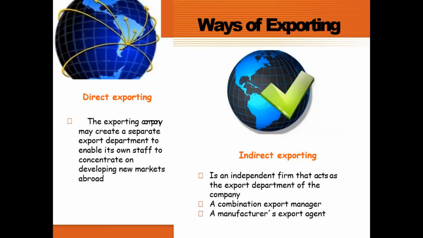Ways of exporting: you can do it directly or indirectly. An exporting company may create a separate export department with its own staff, while indirect exporting uses an independent firm that acts as the export department of the company, a combination of export manager, manufacturer, export agent. Once you have decided to export, how do you create departments in your organization? Either direct exporting or indirect exporting. A separate export department can take care of all these things.